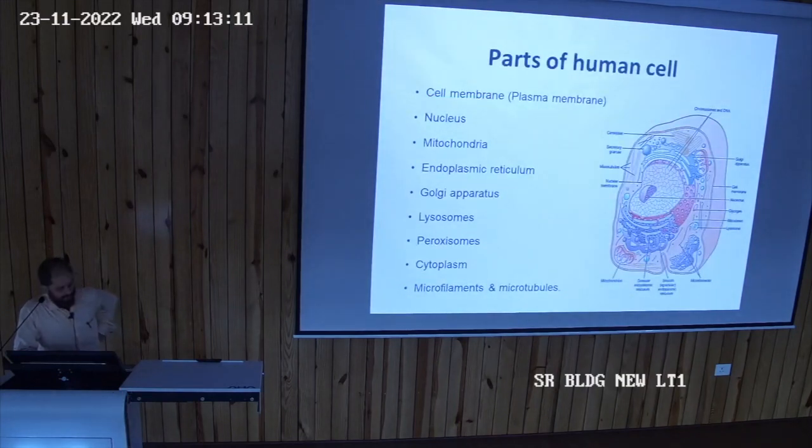Then the parts of the cell, everyone knows about the different parts. That is the cell membrane, the nucleus, and in the cytoplasm there are different organelles: mitochondria, endoplasmic reticulum, Golgi body, lysosomes, peroxisomes. Okay, then there are cytoskeletons, microtubules, microfilaments. Okay, so you all know these things.